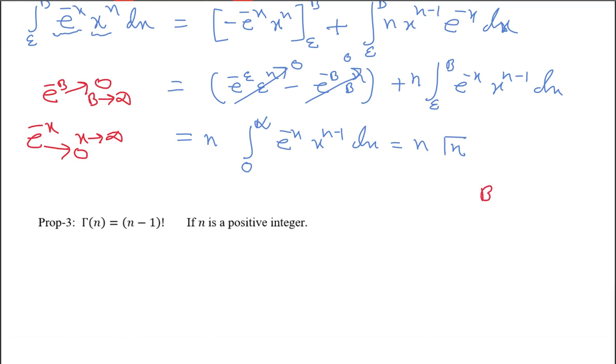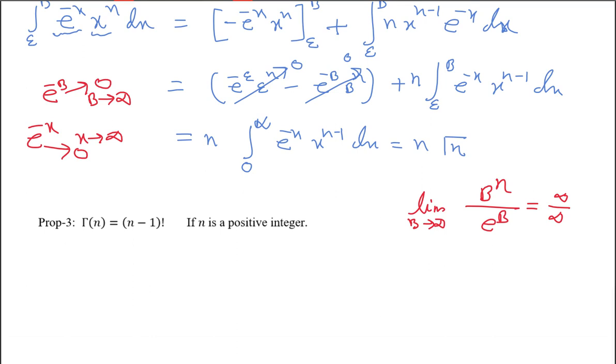Okay, do one thing. b to the power n by e to the power b, you can write like this, limit b tends to infinity. Now if you put infinity here, this is infinity by infinity form.